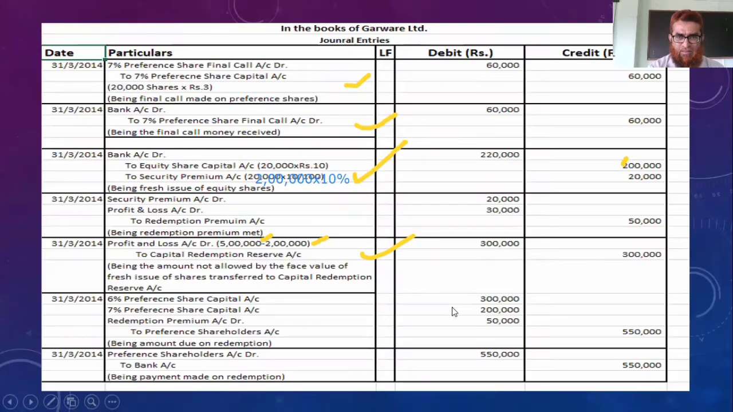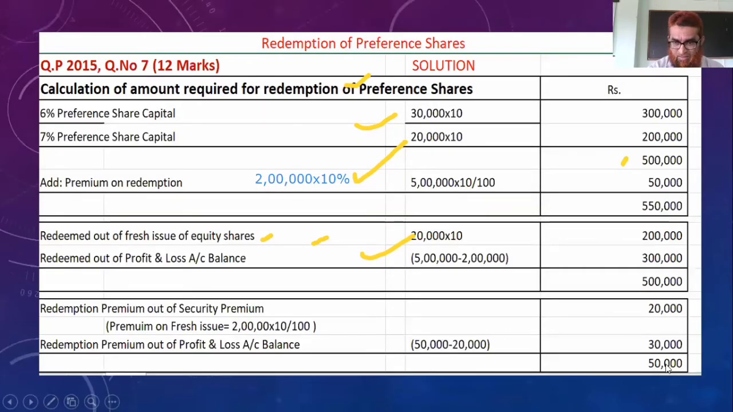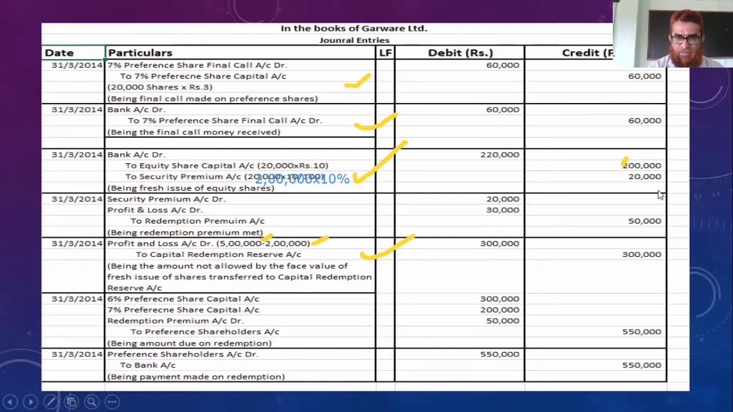Both of them. Then redemption premium we have calculated here. This redemption premium or this redemption premium, both are the same, 50,000. So 3 lakh, 2 lakh plus 50,000, 5 lakh 50,000. Now you make the final payment, preference shareholders account debtor to bank account, 5 lakh 50,000. These are the journal entries we have to pass here.